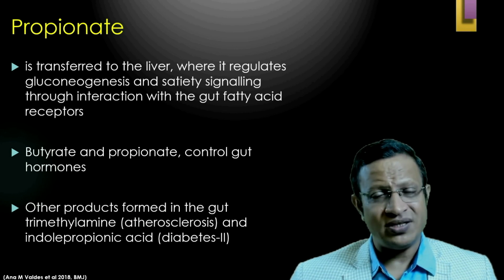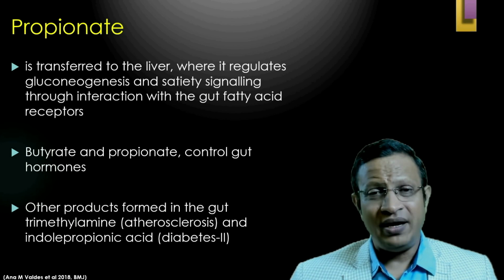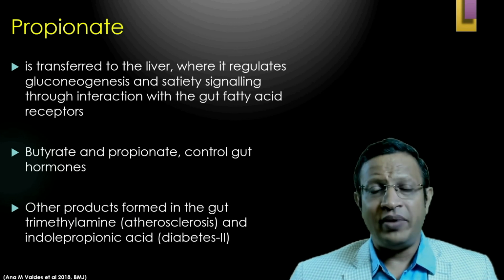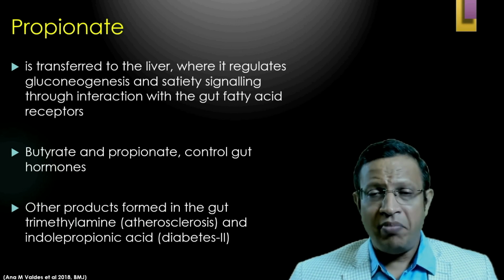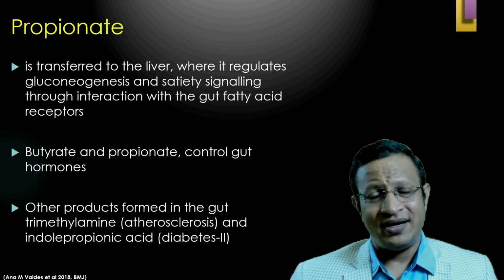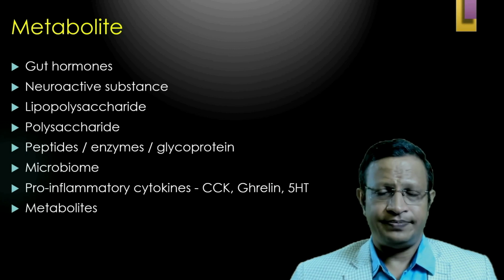Whenever there is a dysbiosis or the microbiota changes rapidly, because of the food we take, or fatty foods, or cooked food, or ready food which is available on the shelf, it may produce this trimethylamine or indole propionic acid. They play an important role in the development of these illnesses.